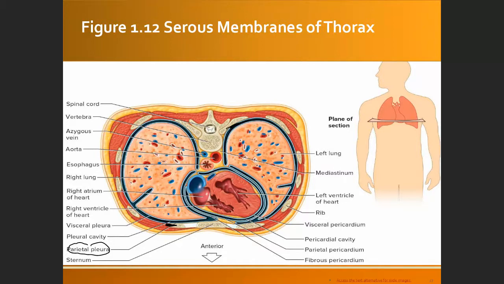While the visceral layer over here is the one that attaches directly to the soft organ, in this case the lung. Therefore, it's called the visceral pleura because it's attached to the lung.